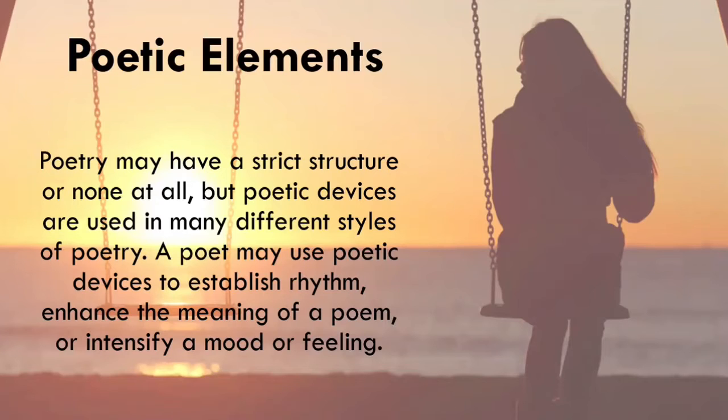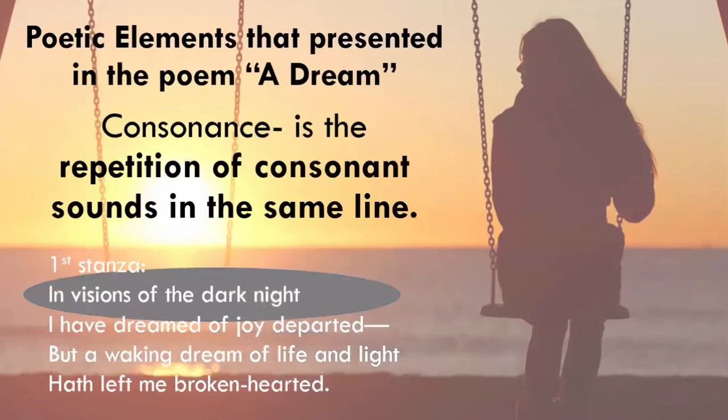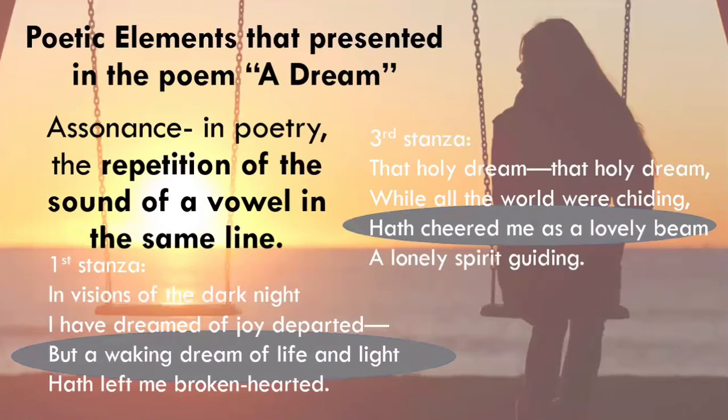So now let's proceed to the poetic elements used in the poem entitled A Dream. First, we have assonance. When we say assonance, in poetry, it is the repetition of the sound of a vowel in the same line. For example, in the first stanza, the third line, but a waking dream of life and light. It is the sound of I. It is very obvious: but a waking dream of life and light.